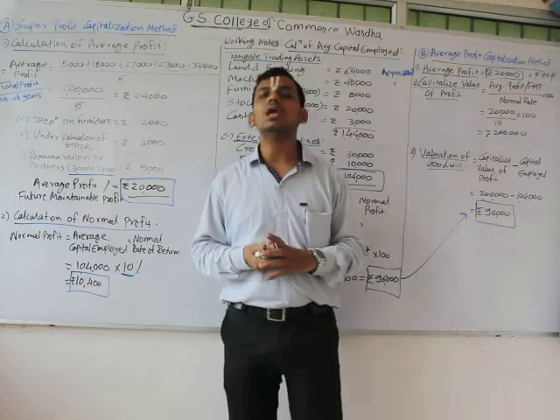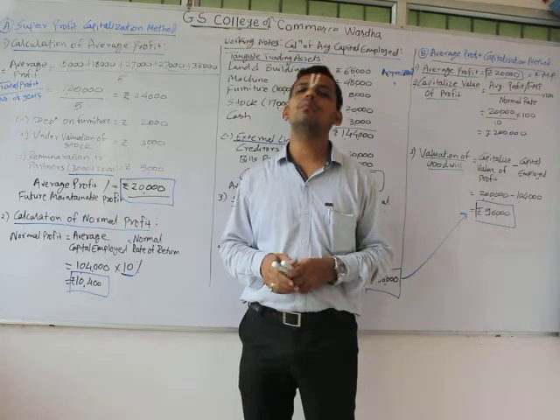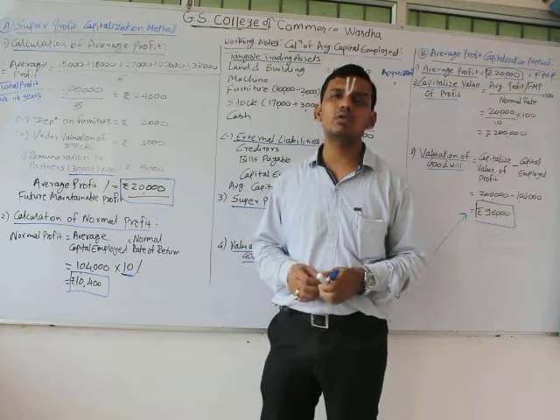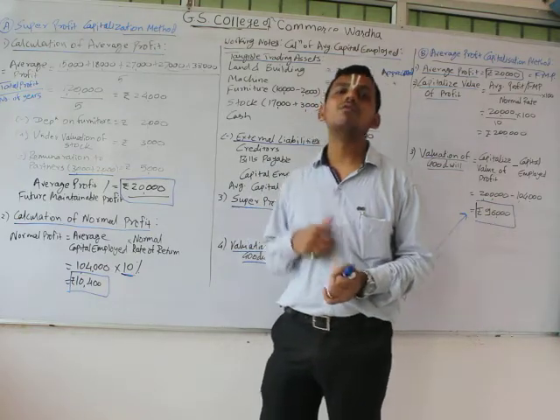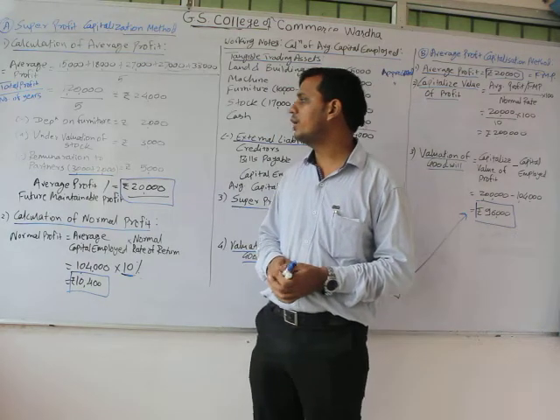Second thing, if the question has asked to form the solution by either method, or if no specified method is given in the question, then it is up to us which method we follow.